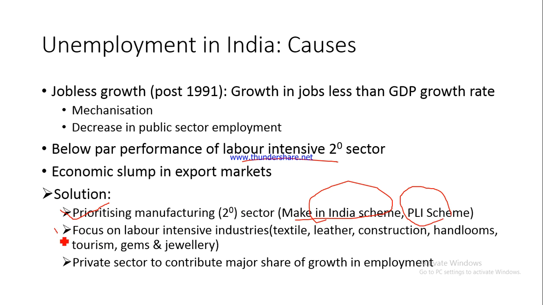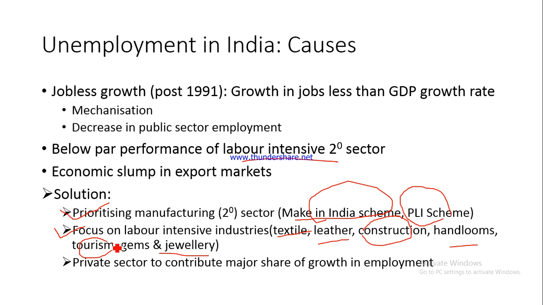Second, we need to focus on labor intensive industries. Like within manufacturing, textile is labor intensive, leather and leather goods manufacturing is labor intensive, right? Handlooms, labor intensive. Gems and jewelry polishing again is an example of a labor intensive industry. Again, there could be labor intensive industries in the service sector. For example, construction and tourism. Tourism is very, very labor intensive.